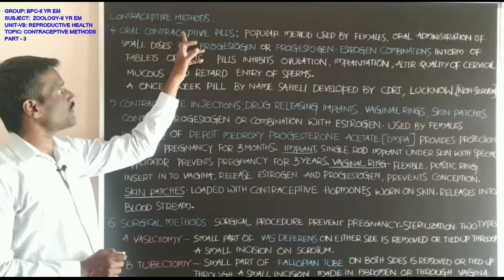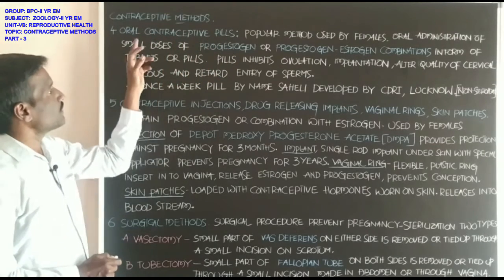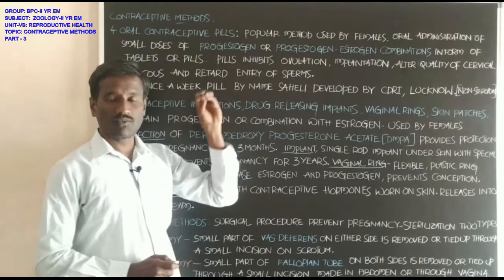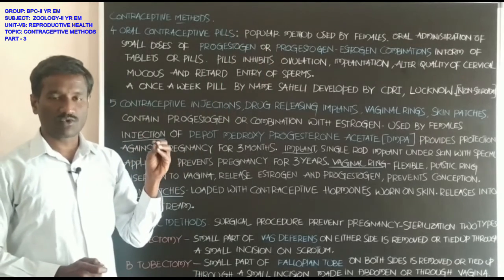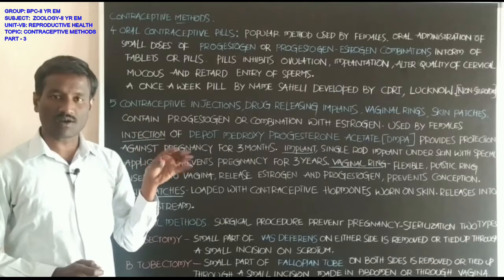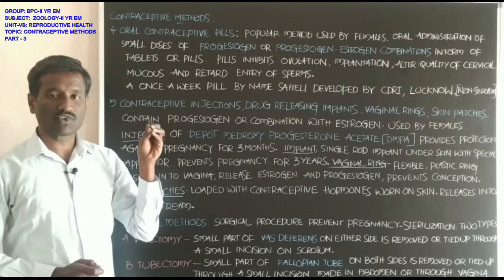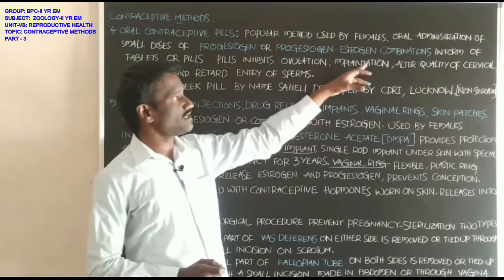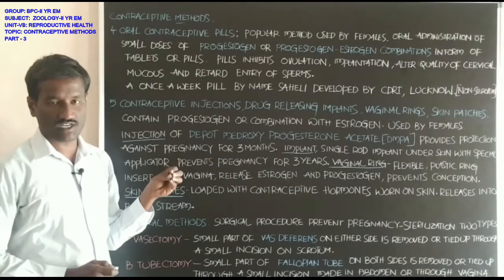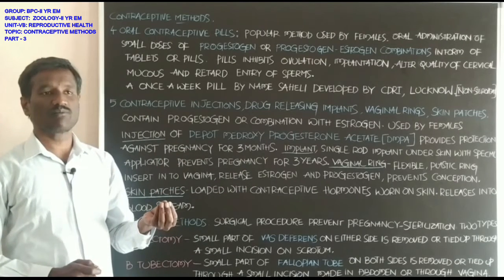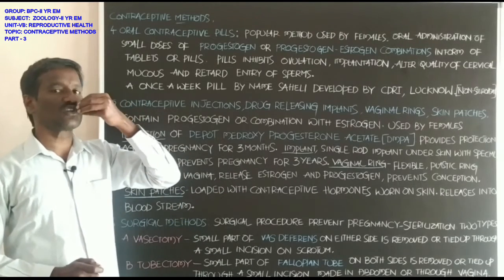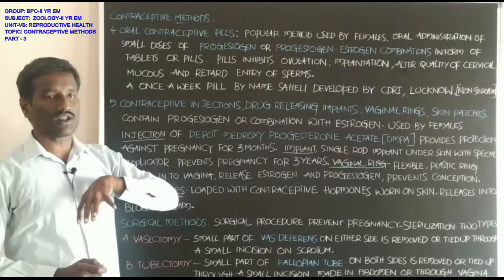Students, the use of oral contraceptive pills is the most popular method used by females. Oral administration means administration through the mouth into the body.